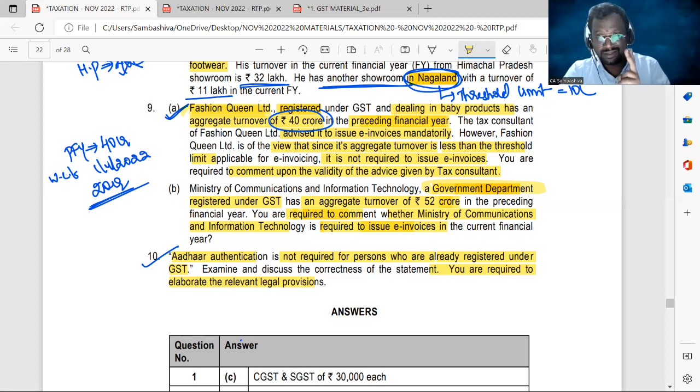Provide the details. Plus, you need to provide your bank details, bank passbook details, along with the photographs, right? And then you have to give the details of your voter ID or driving license or your passport, in case you are not having Aadhaar at the time of registration, right, sir? And after you have been allotted the Aadhaar, the Aadhaar details must mandatorily be uploaded into the GST portal within 30 days of issuance of the Aadhaar number.